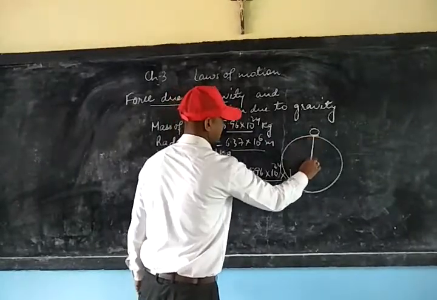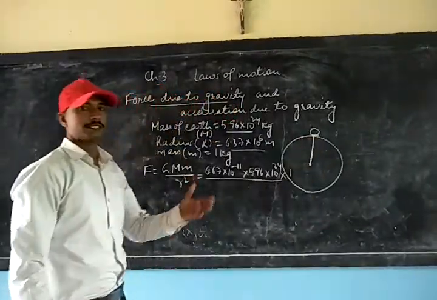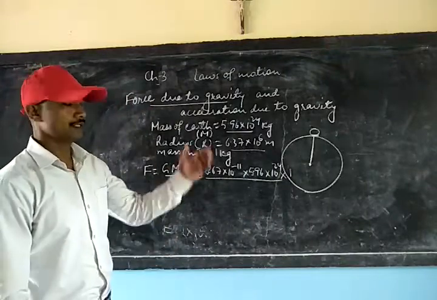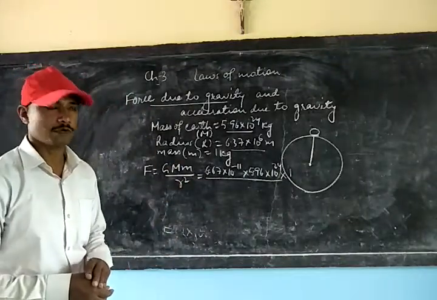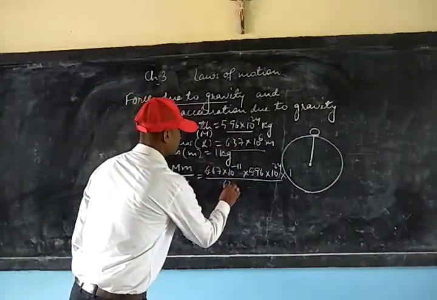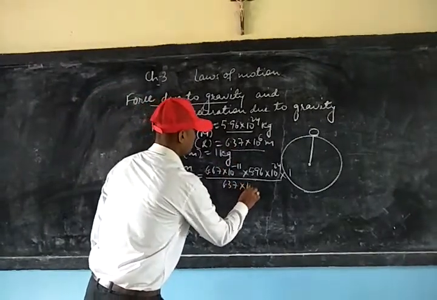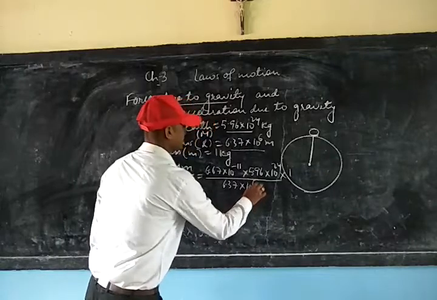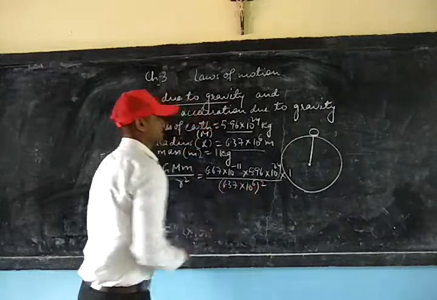So this radius can be considered as the distance between the Earth and the object placed on the surface of Earth. So it is equal to 6.37 × 10^6 meter, square.